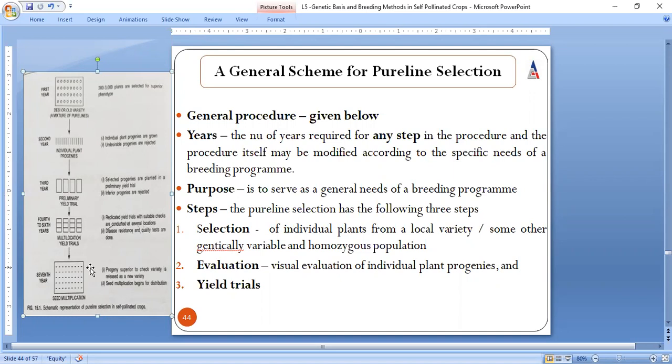If the breeder finds in the beginning itself that the results are in the positive direction, then he could reduce 1 or 2 years. But if a breeder feels the results are not as expected, he could extend this methodology further. That means from 7 years it could go to 9 years also. This is the normal representation of pure line selection, but the number of years can be increased or decreased as per the desire of the breeder.